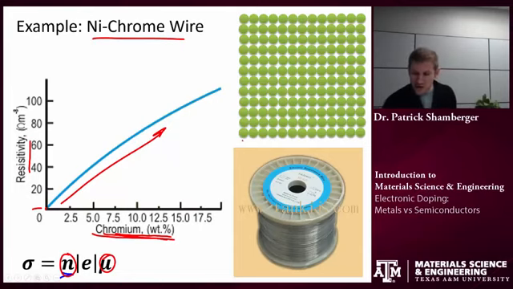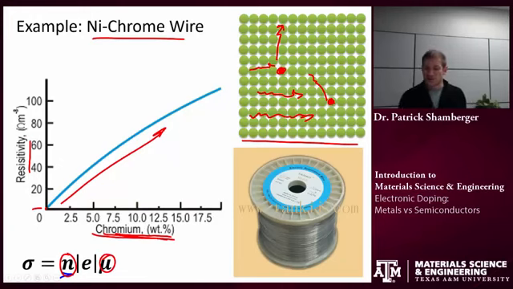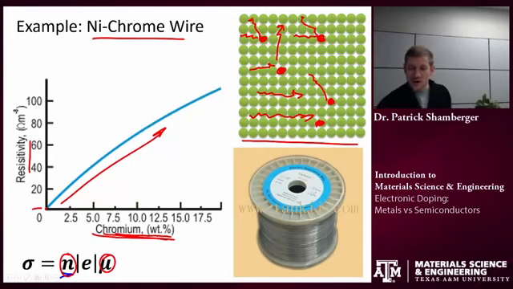The limiting factor in the metals is this mobility, that traffic density, right? So if I start thinking about a picture of pure nickel, and let's start introducing some chromium defects. The electrons are moving along, they're flowing, but when they hit this defect, they're more likely to scatter. And that makes it more difficult for the electrons to flow through the system. The more chromium atoms I have in here, the more potential defects there are that will scatter electrons. So the result is, as I increase the chromium concentration, the overall resistivity increases.